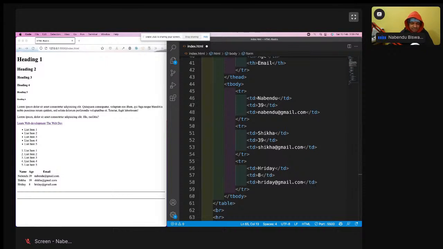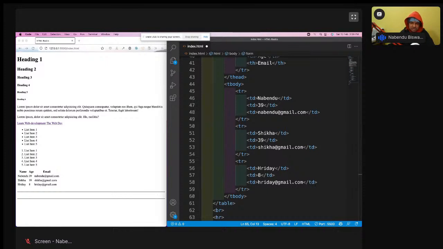TR is known as table row. There might be something like that, but I don't know that much, because I don't go that deep into HTML. You are also not required to go that deep into HTML. You can go and check the W3C site on your own. But TR is known as table row.